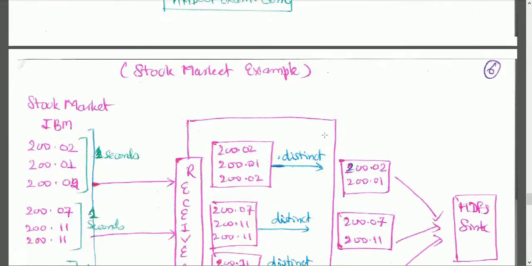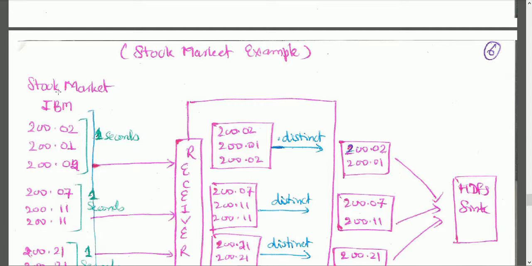Let's take an example of the IBM stock price on the Dow Jones index of the US. Let's assume the IBM stock price is nearly $200. Every second is my batch size, so every second from the stock market index Dow Jones we are getting the price 3 times. 200.02 is the first quotation, 200.01, 200.02, in the first second.